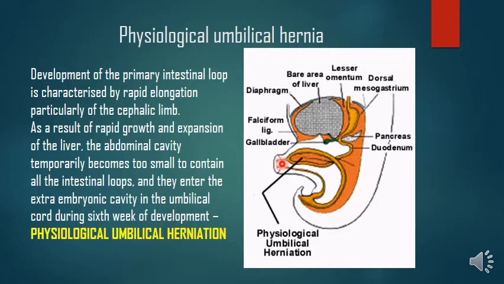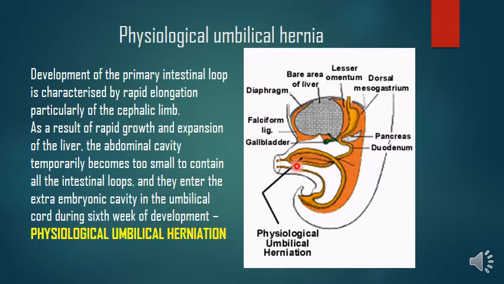It starts at the end of the 5th and the beginning of the 6th week. So in the extra-embryonic cavity of the umbilical cord, in the 6th week of development, the intestinal loops will enter, and this is called the physiological umbilical hernia. And this physiological umbilical hernia starts during the 5th week and remains in this position up to the 10th week.